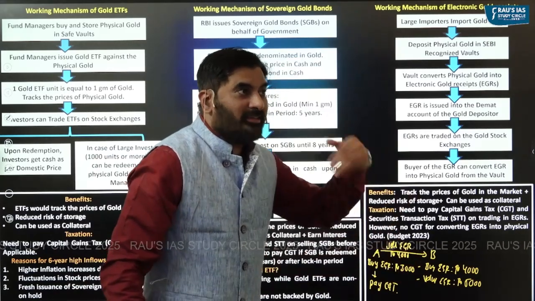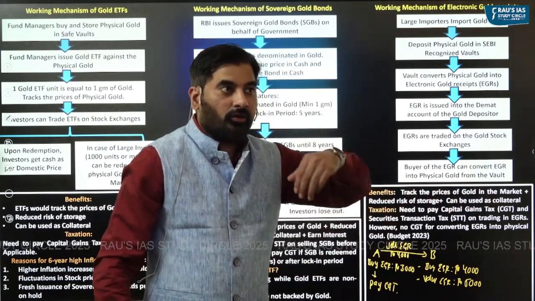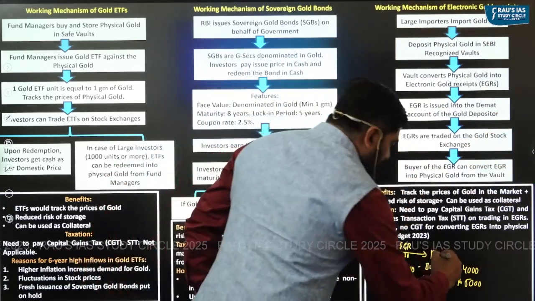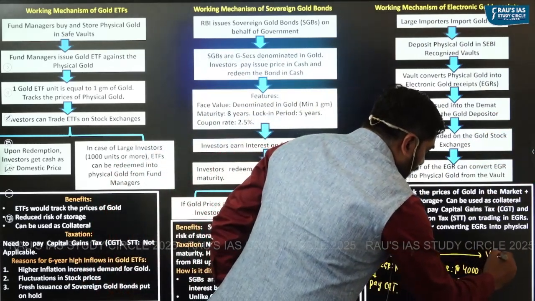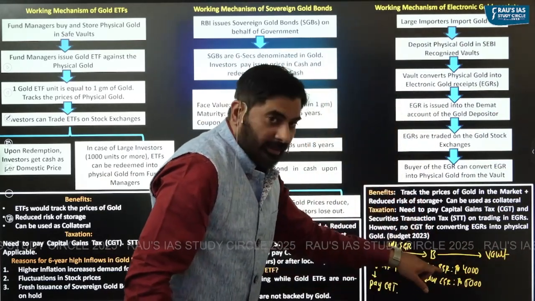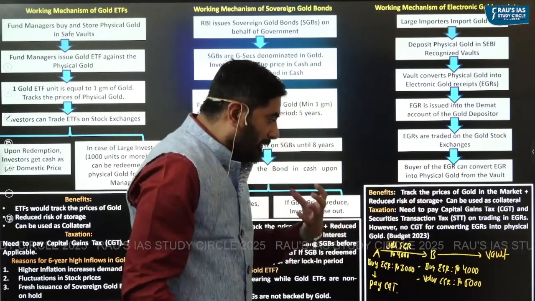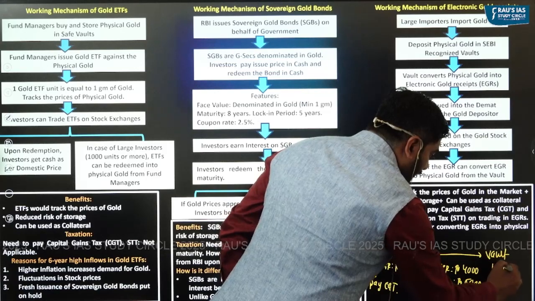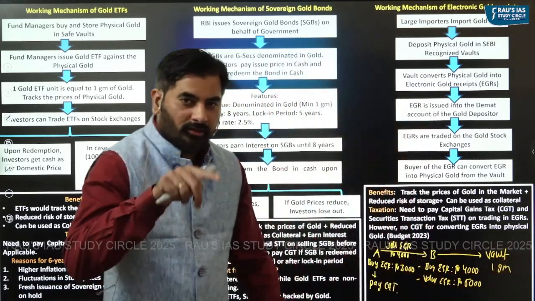B might not sell this particular electronic gold receipt to another investor. B can go to the vault. To the vault, the B can give this electronic gold receipt and get the physical gold worth, let's say, 1 gram. Think of it.